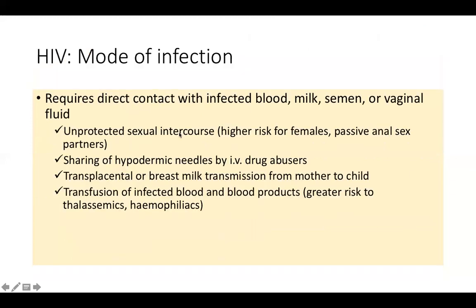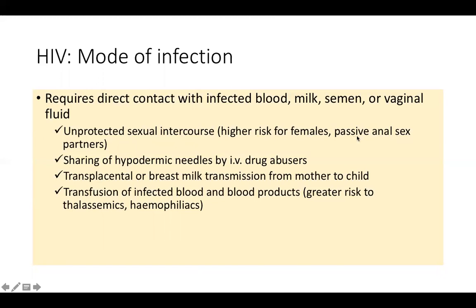So mode of infection, you are very well aware: infected blood, milk, semen, vaginal fluid. So unprotected sexual intercourse. The risk is higher for females because they are the passive partner. They receive a larger amount of the ejaculate. It stays for a larger time in their reproductive tract. So any ulcers or anything, we will see how it enters. Passive anal sex partners, so that is why homosexual.